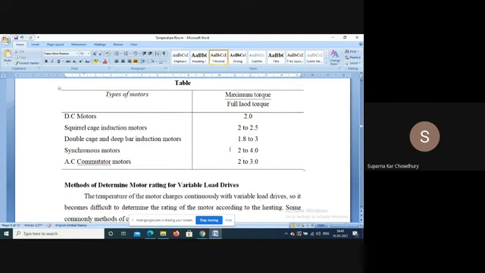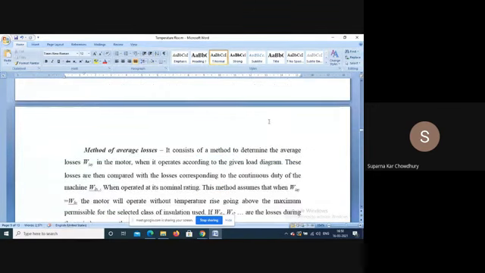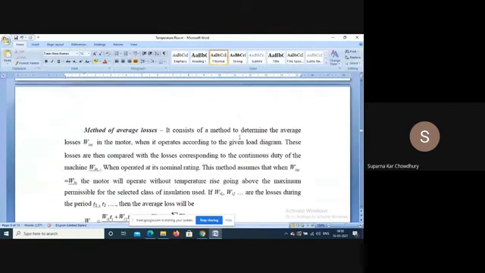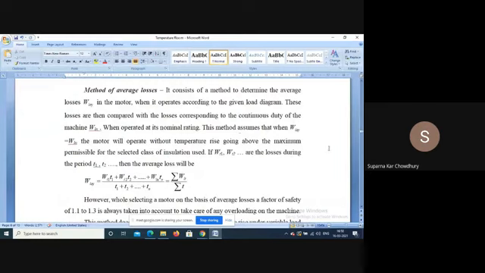So this is also a requirement for a particular load to be driven. What is the maximum torque requirement in any condition, that is in some transient conditions, also to be considered while motor selection. Now to derive the motor rating, there are different methods. First one is method of average losses. It consists of a method to determine the average loss of the motor when it operates according to the given load diagram.